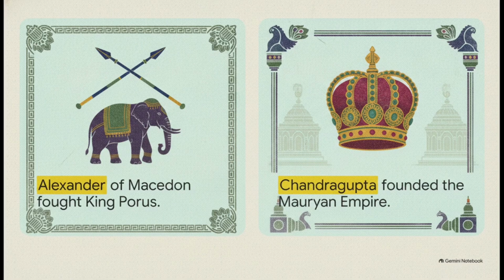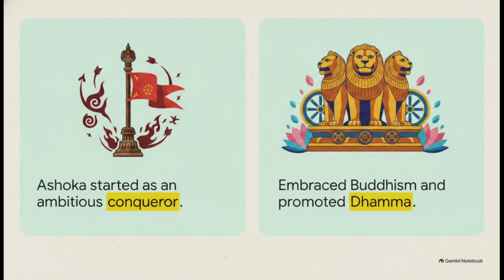That sudden retreat created a massive power vacuum, and the rapidly changing political landscape was quickly dominated by a new leader, Chandragupta Maurya. Guided by the brilliant strategist Chanakya, Chandragupta overthrew the Nanda dynasty and founded the Mauryan Empire. And that empire would go on to become one of the absolute largest in ancient Indian history. Now, Chandragupta's grandson would eventually become the most famous Mauryan ruler of all, Emperor Ashoka.